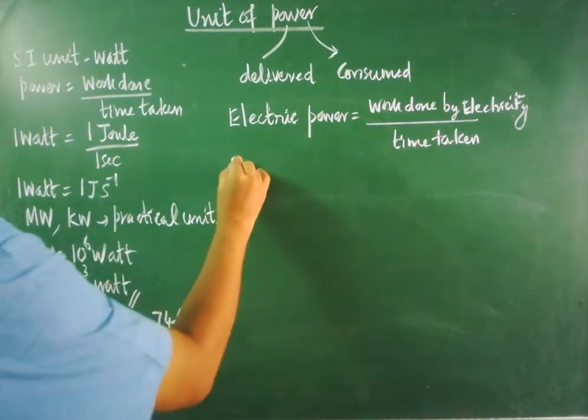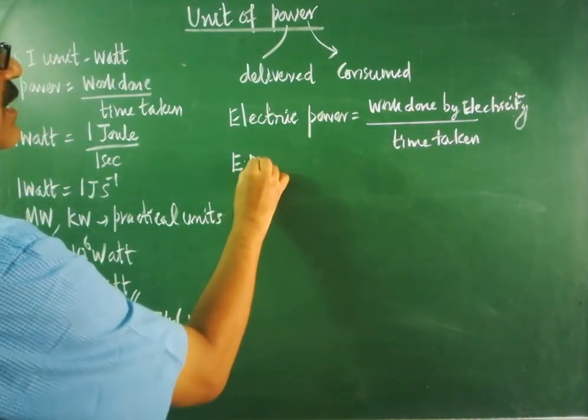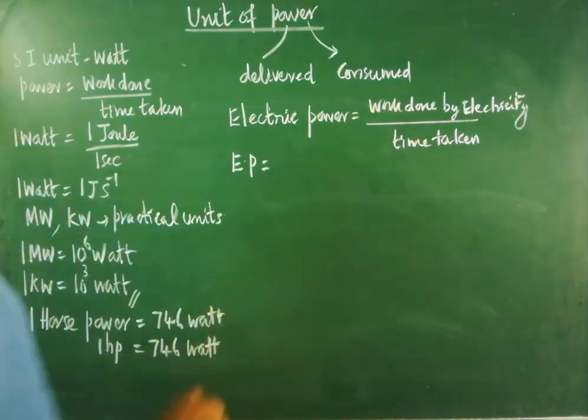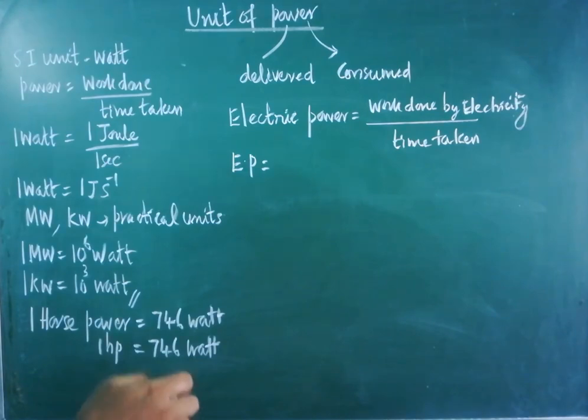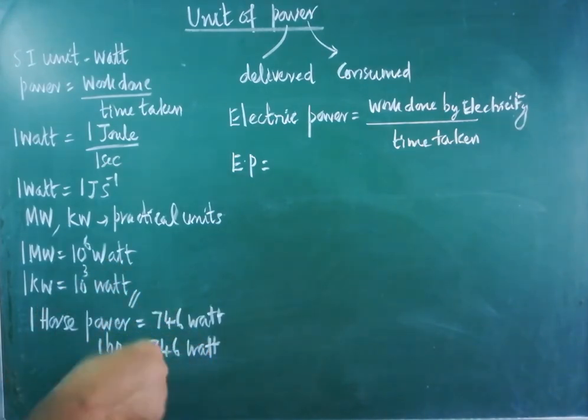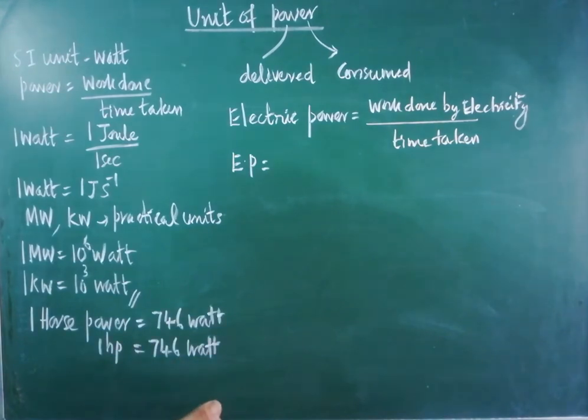In the next step, we have already learned that work done is equivalent to energy. Whenever you perform any work, with the help of the work, we are able to measure the energy consumed or energy absorbed. Energy absorbed, energy consumed, energy liberated, all those things can be calculated with the help of the work done.